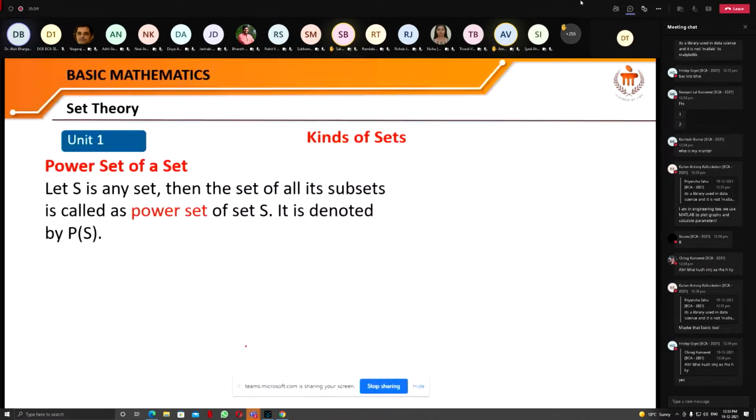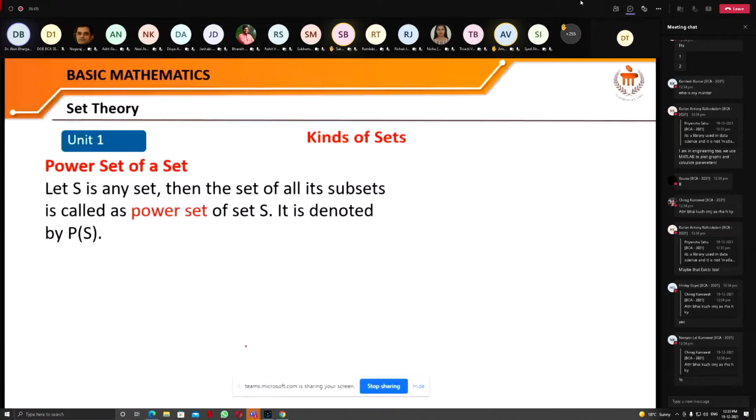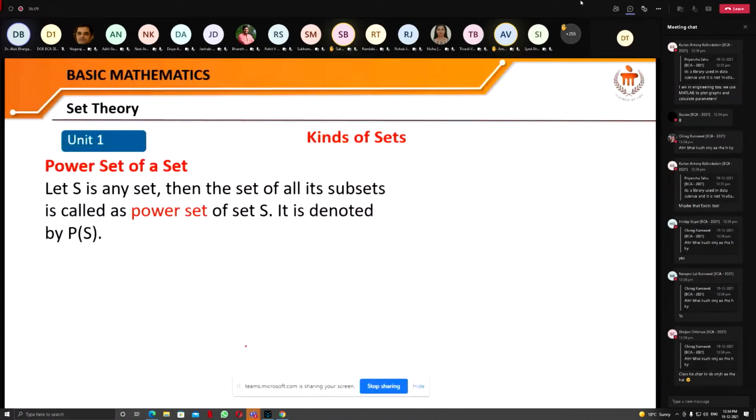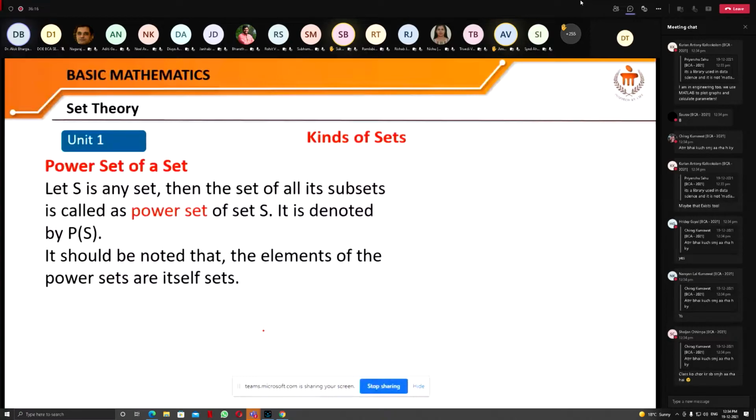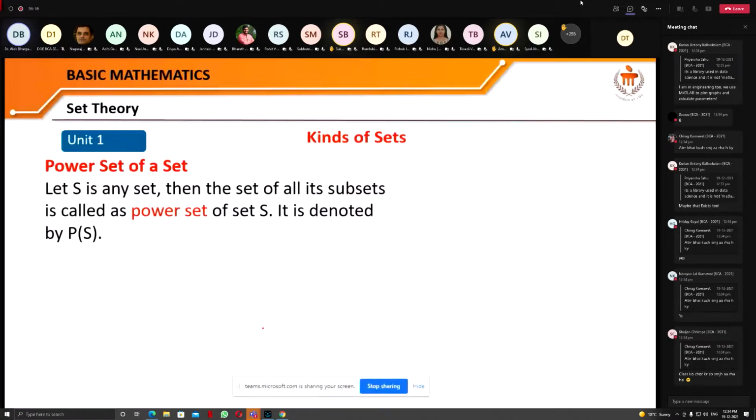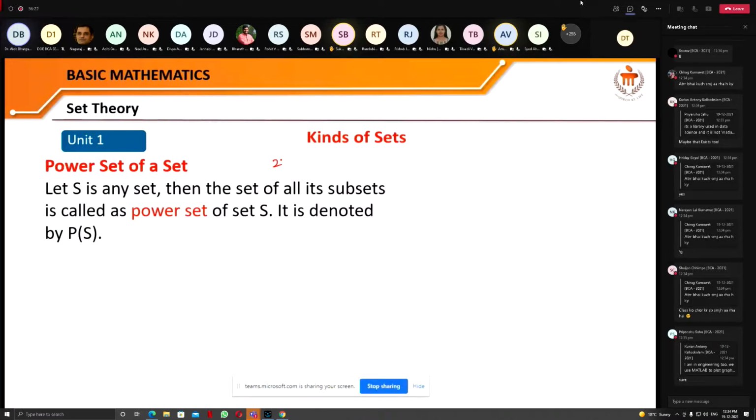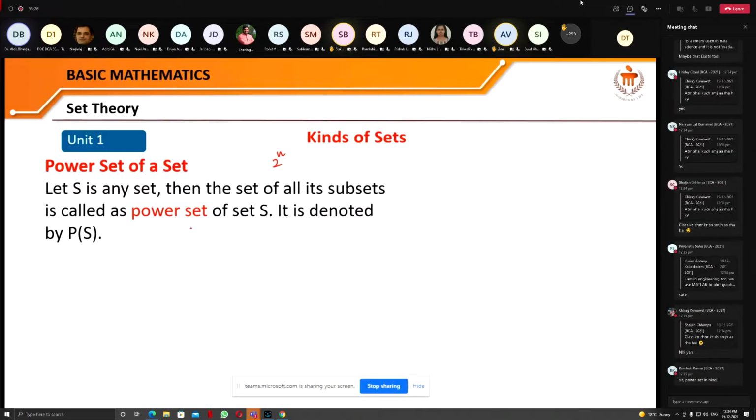The power set of a set. If we collect all the subsets of a set, then that collection is called the power set of the set S. So it means, if we have a set S and it contains n number of elements, then the total number of subsets is 2 to the power n, and that is the number of elements in the power set.